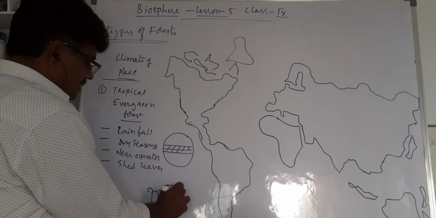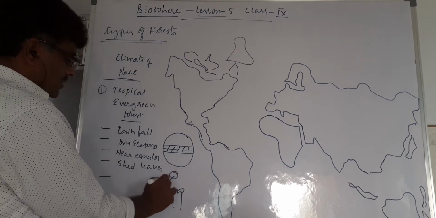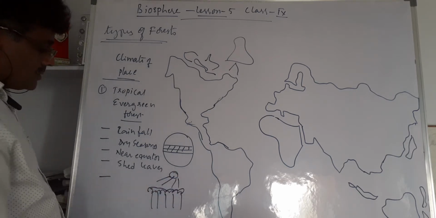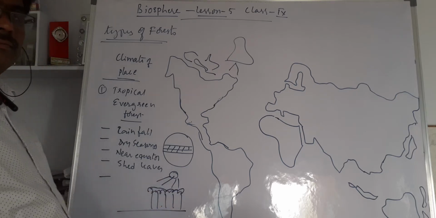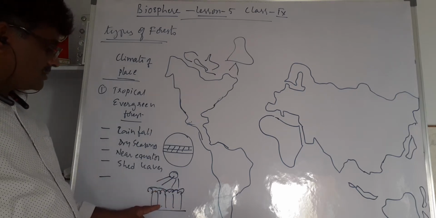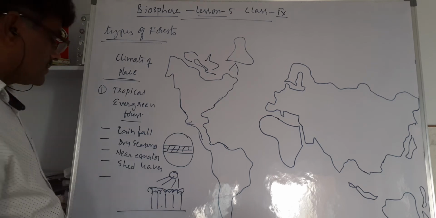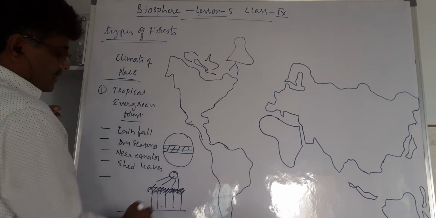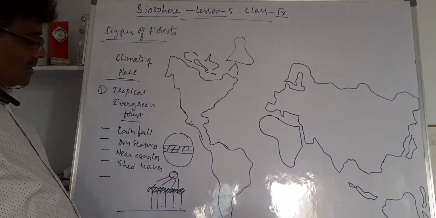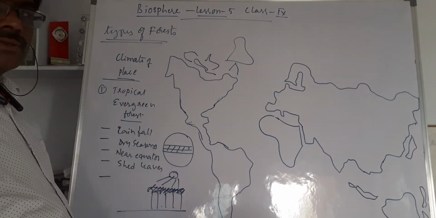So a kind of layer is formed which does not allow sunlight to reach the surface. It's like a blanket covering that entire area and stopping the sunlight on the branches.